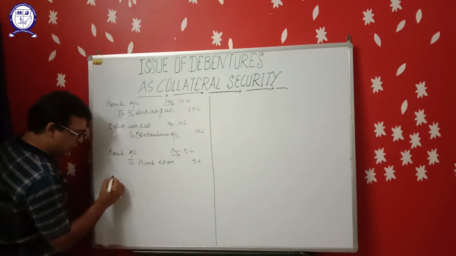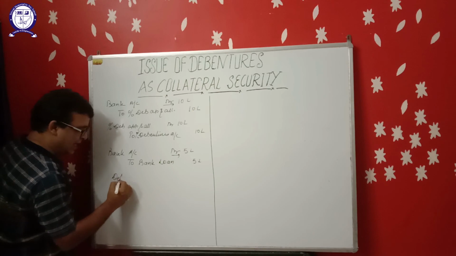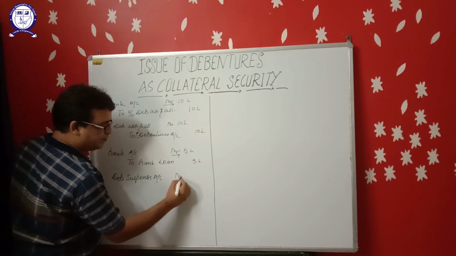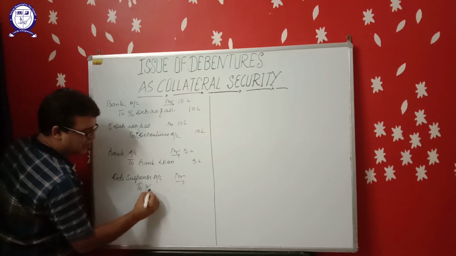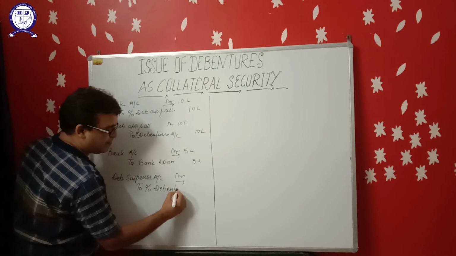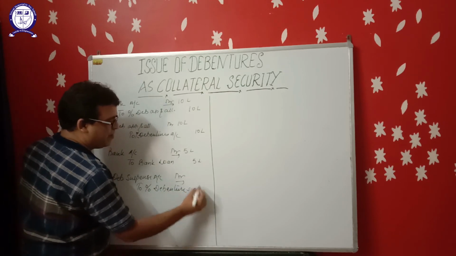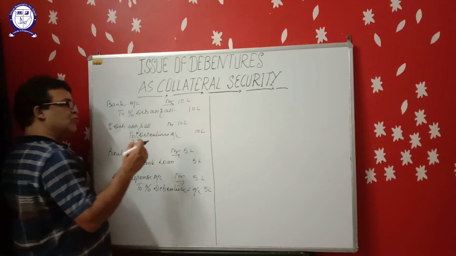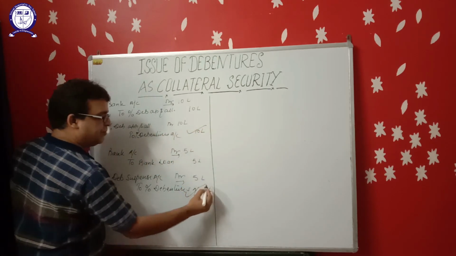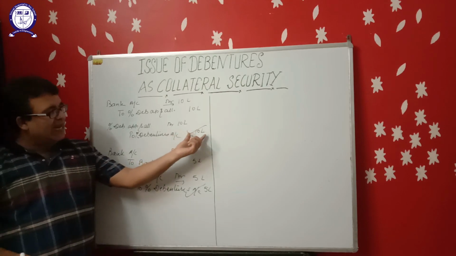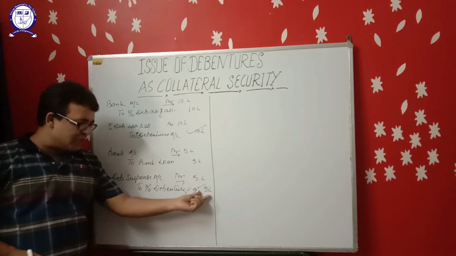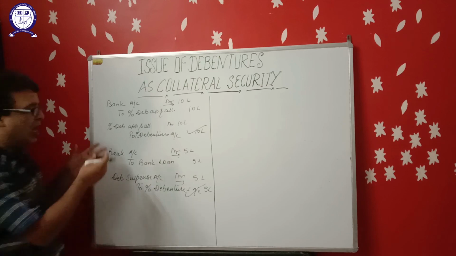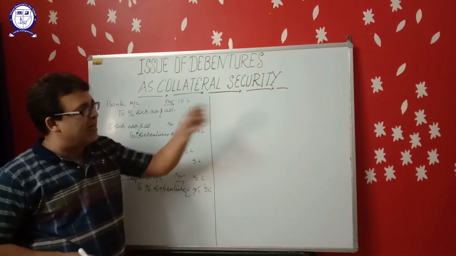And when we are issuing debentures to the bank as collateral security, debenture suspense account debit to percentage debentures, ₹5 lakh. Now let us understand how to show the debentures in the balance sheet. Total debentures issued are 10 lakh to the public and rupees 5 lakh to the bank as collateral security, in total rupees 15 lakh. So how to show these debentures in the balance sheet?